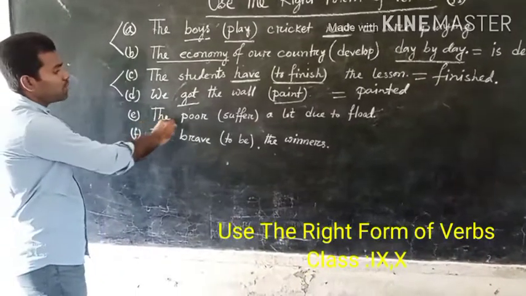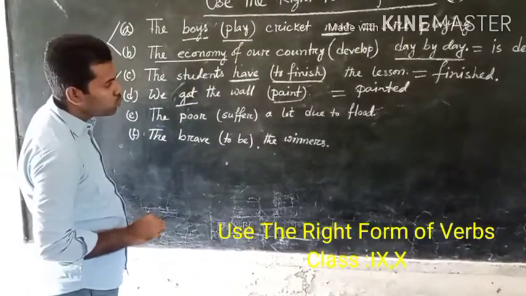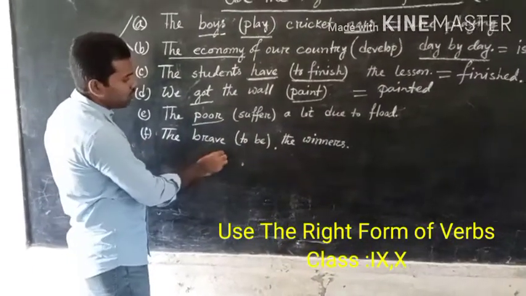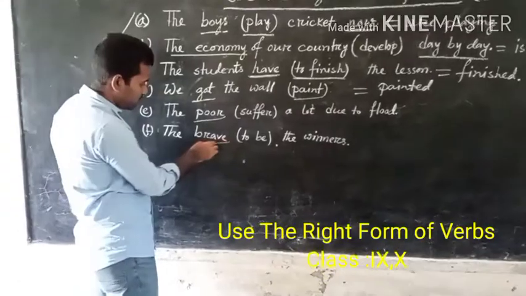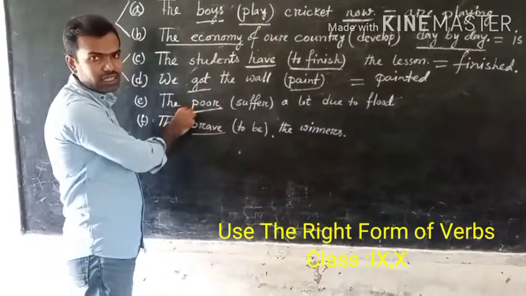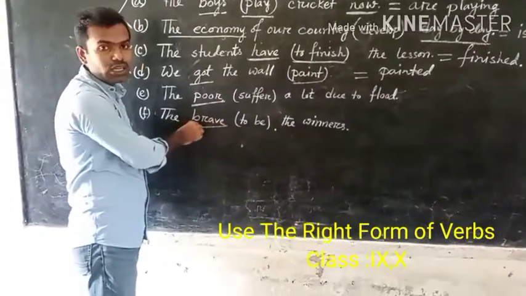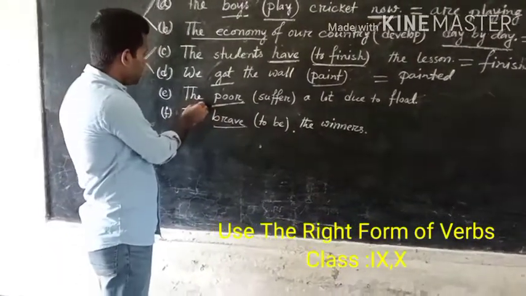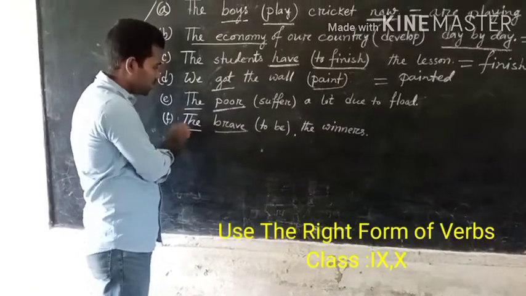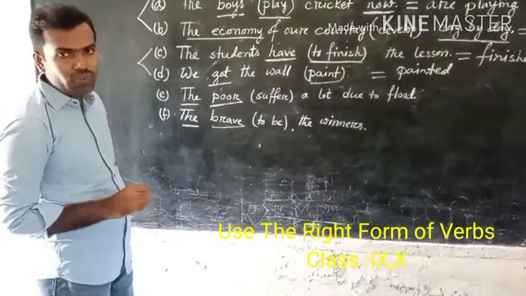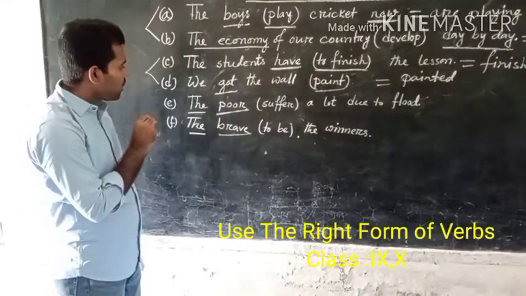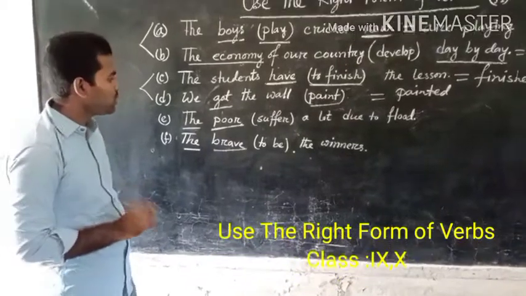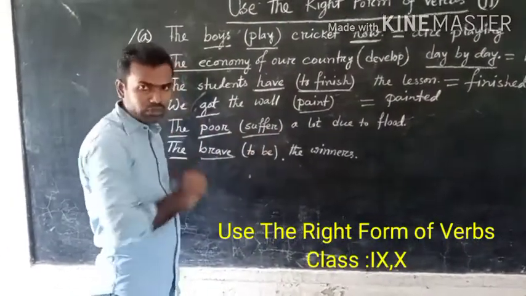In number E, the poor suffer a lot due to flood. The poor. The brave, to be the winners. Poor is an adjective, brave is an adjective. And there is an article, the. If we find the before an adjective, we have to write down the verb in plural form.